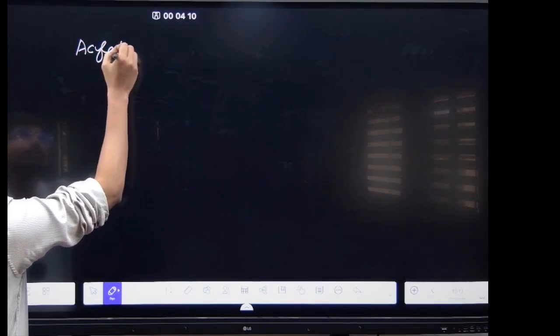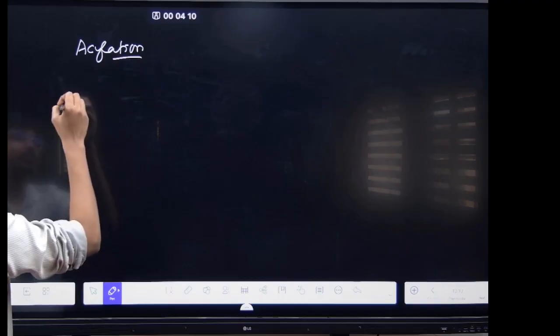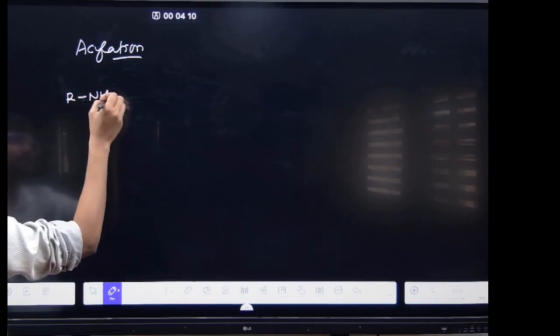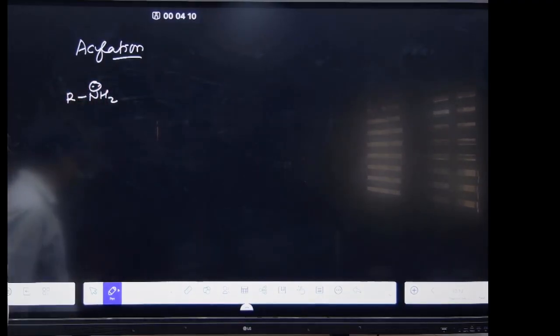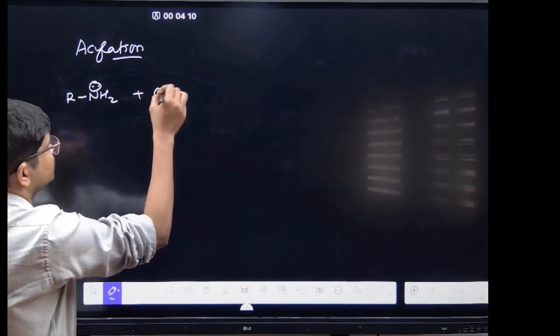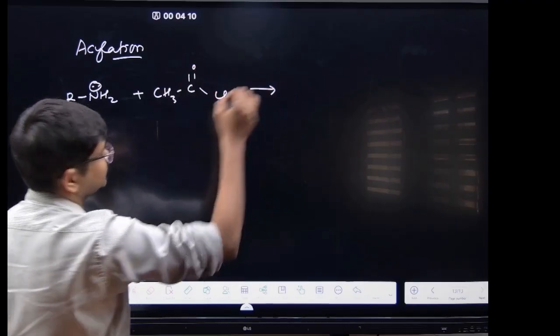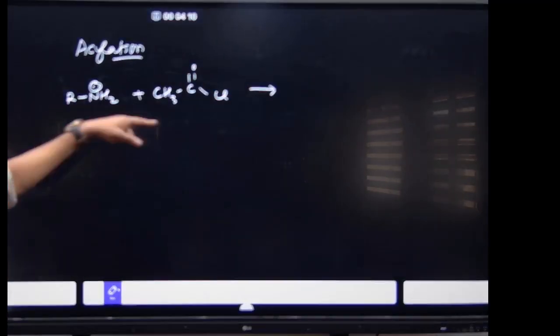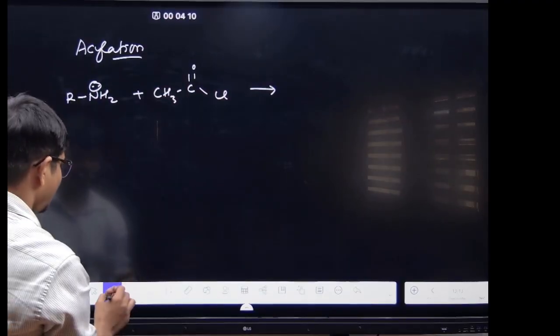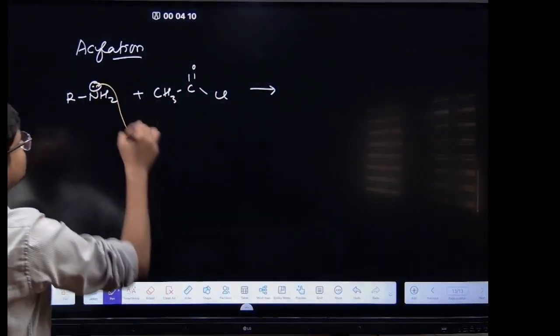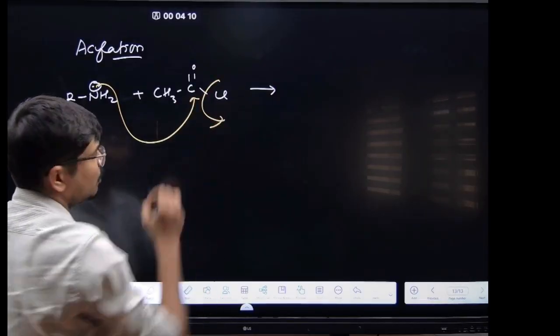Acylation, you see. Suppose you have RNH2 and you are using CH3C double bond OCl. What will happen? This lone pair will attack here, and this will go out.